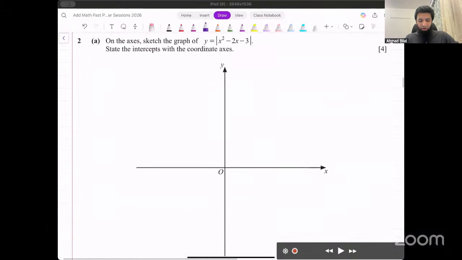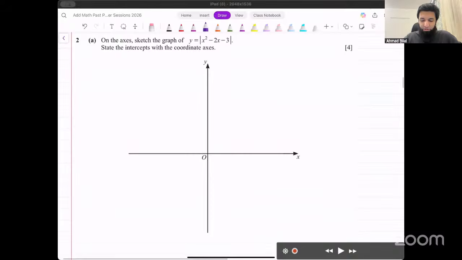Now they're saying on these axes, sketch the graph of this function. X squared minus 2x minus 3, state the intercepts with the coordinate axes. Now, how do we do that? It's a quadratic function and it has a modulus around it. Now, what does the modulus function do? Whatever is below the x-axis is going to get reflected and come above the x-axis, right?